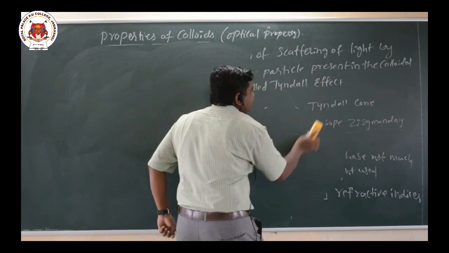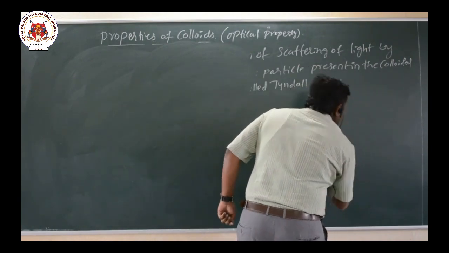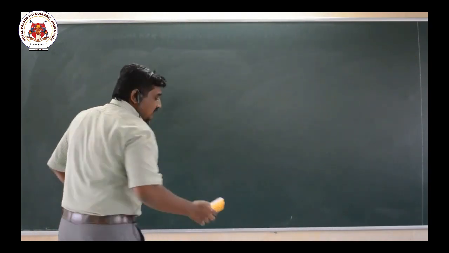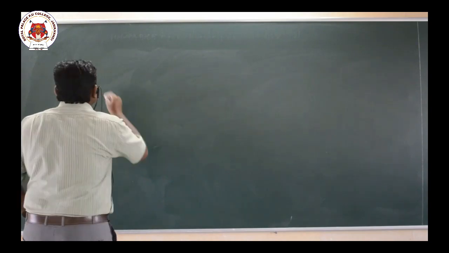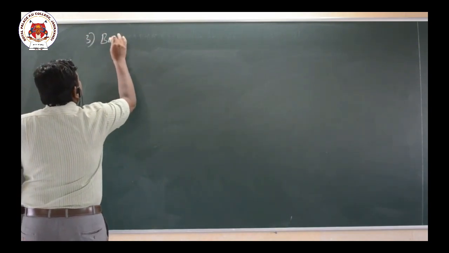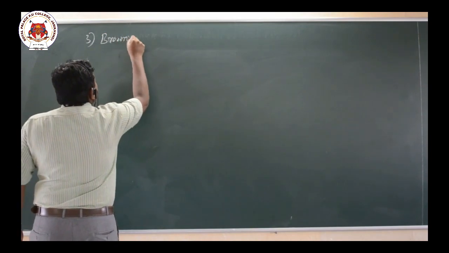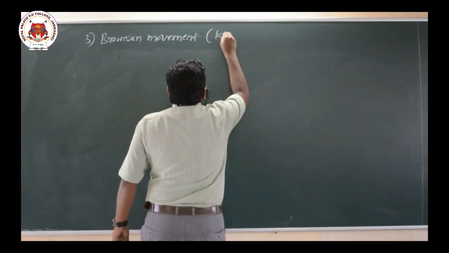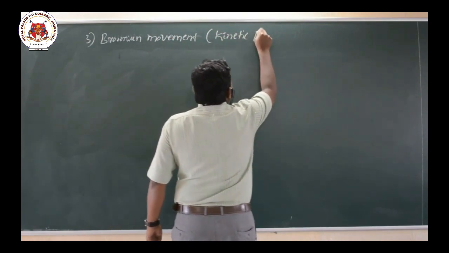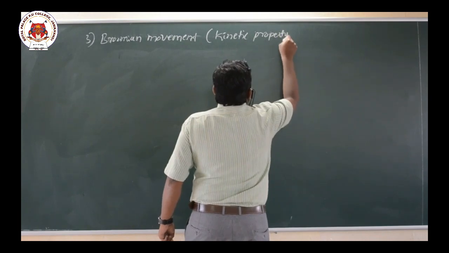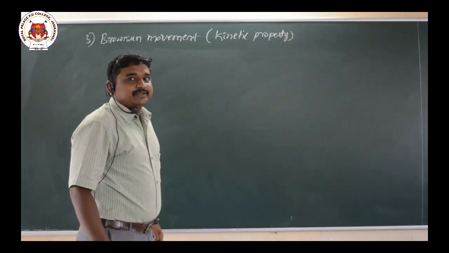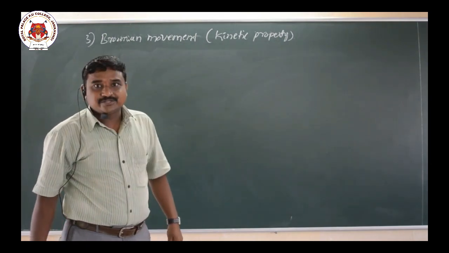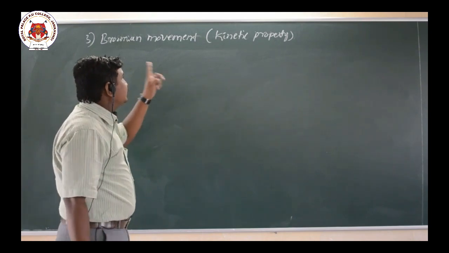Brownian movement is also called the kinetic property. Robert Brown, a British botanist, observed this movement, Brownian movement.